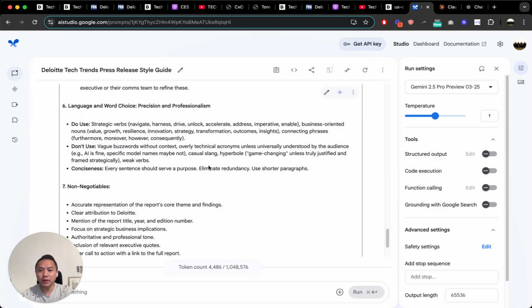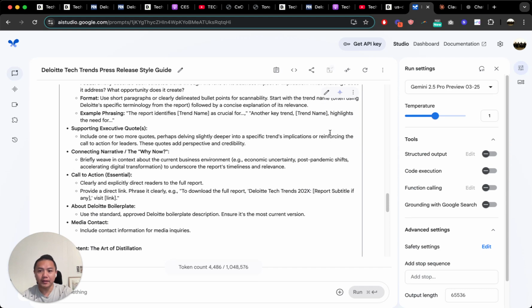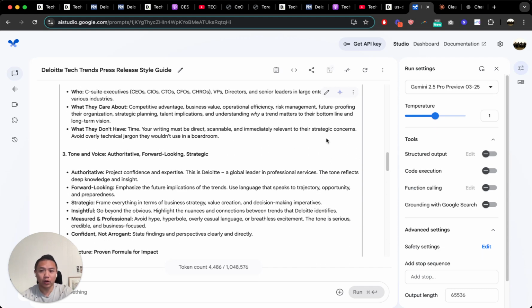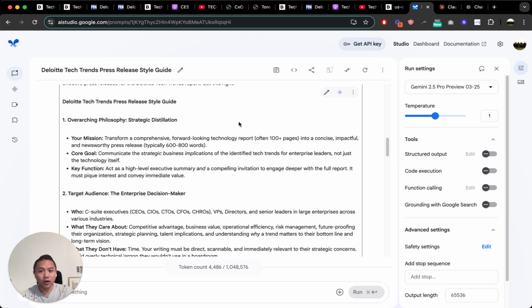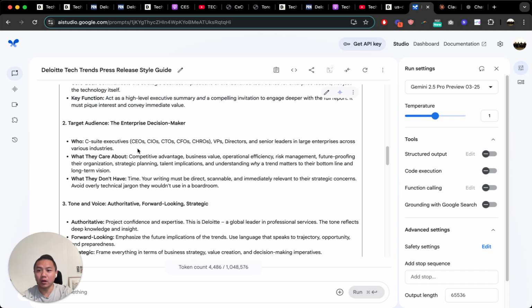Okay. So what I'm going to do here is I'll give you a quick overview of what's in here, and then we're going to copy and paste it over to Claude. Overarching philosophy, this is the strategy here. So it's identified that the press release is typically 600 to 800 words. I don't know if that's actually true for Deloitte as a standard, but let's just use that range. And we've identified the specific audience, so C-suite executives, VPs, directors, and senior leaders. That's absolutely right for a consulting firm like Deloitte.